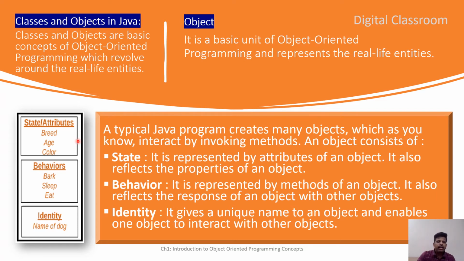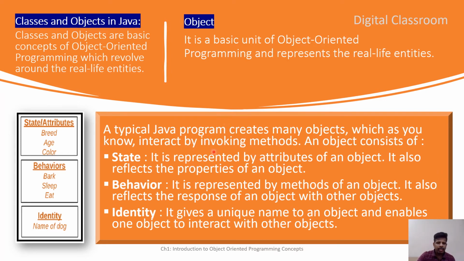Okay, that will become an identity. Similarly, here we have considered dog as a class. If we consider student as a class, let us see what state a student can have. A few we will discuss, we cannot discuss all the states. Student properties: you can consider roll number, name, class, section, group.